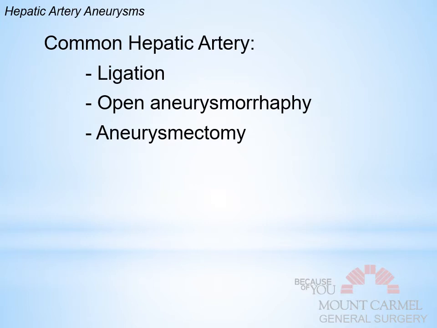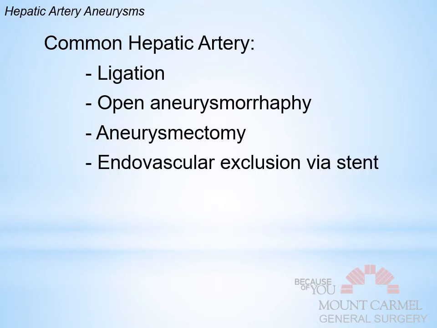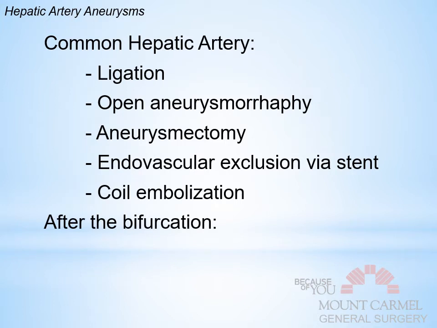Or you can do an aneurysmectomy, which is where you cut out the aneurysm and you put a Dacron graft or some sort of graft in there. And then there's endovascular exclusion via stent, and that's probably preferred these days, just to use a covered stent and slide it on through there and make sure you got two nicely seated shoulders and tuck it in there. Then you can coil embolize as well.